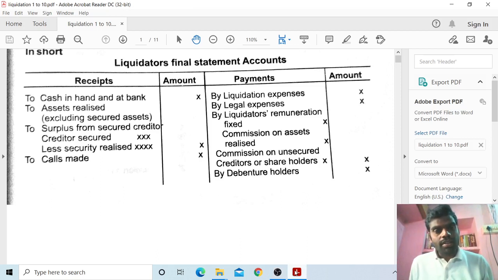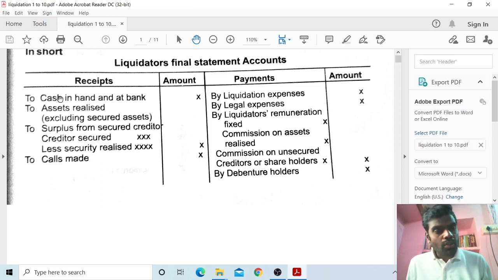Today's subject is Corporate Accounting, 4th chapter, Liquidator's Final Statements of Account. So now we would like to start. Let us start with the Liquidator's Final Statement of Account format: receipts amount, payments amount.